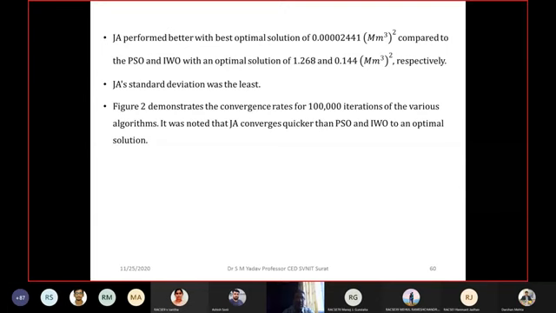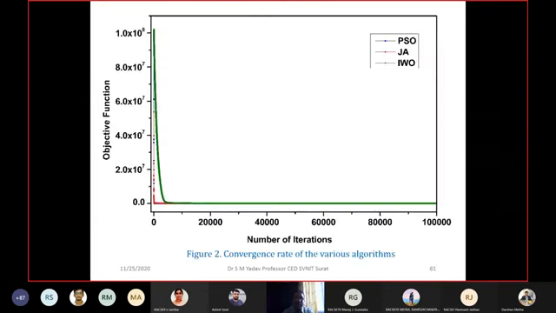These errors are discussed here. This graph shows the number of iterations after which convergence happened in the case of each algorithm. When you run an algorithm, it may take time to reach the solution, and for that it takes a number of iterations. You will find that Jaya converges after the minimum number of iterations compared to PSO and compared to IWO.